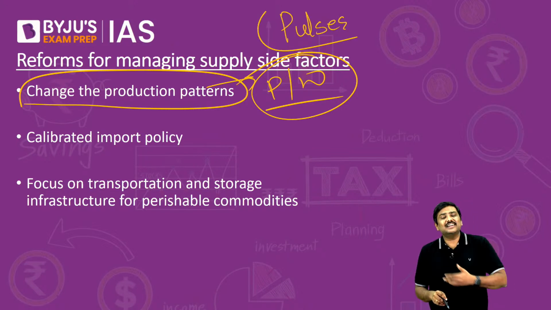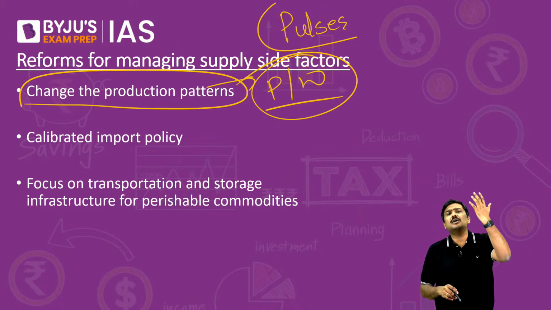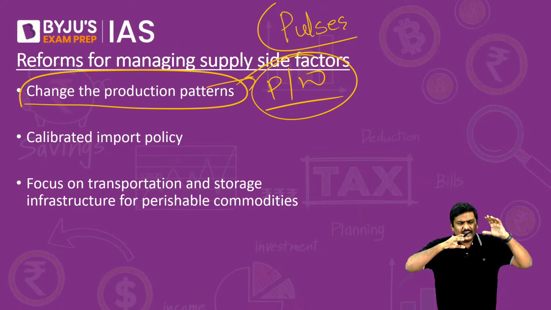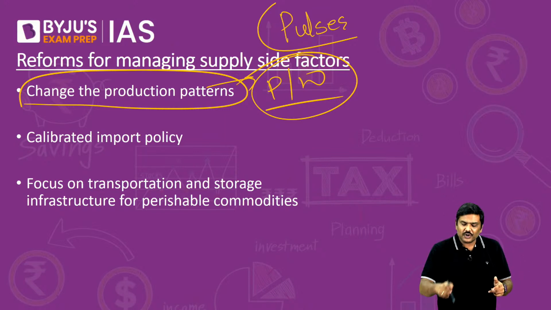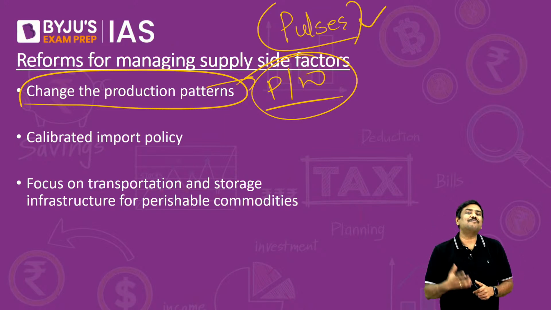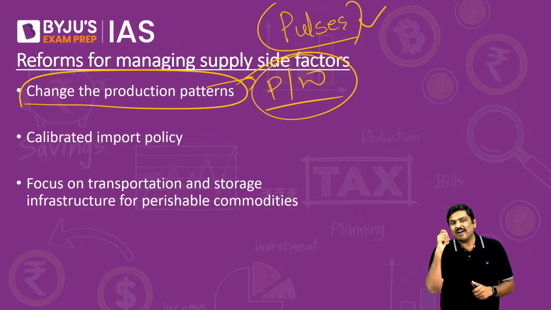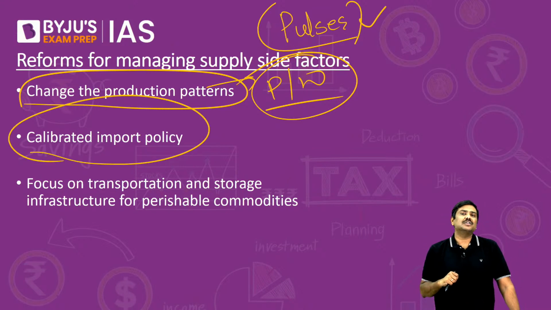Because further in the discussion you will realize this, India is importing a huge amount of pulses. India is one of the largest producers of pulses, but despite that we also import a huge volume of pulses annually. So why don't we provide certain reforms as a result of which farmers will shift the cultivation? We should have a calibrated import policy.